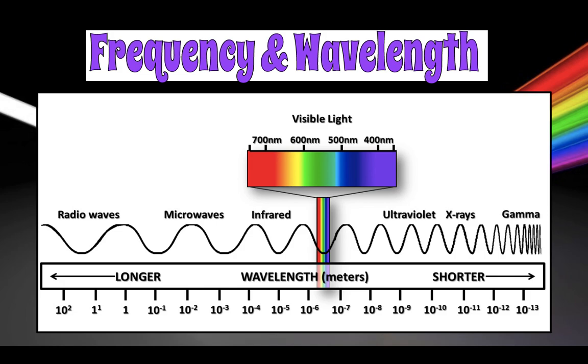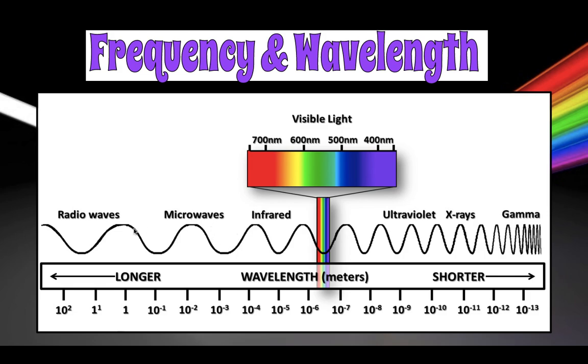So frequency and wavelength. The only thing that separates all of these are their wave frequencies and their wavelengths. So take a look at radio waves. The wavelength here is very long, and if you go over to X-rays and gamma rays, they're very short, right? So we have longer wavelengths over here with radio waves and shorter wavelengths with gamma. But look at the frequency here with gamma. Gamma rays are more frequent. They're coming more frequently than the radio waves and the microwaves.